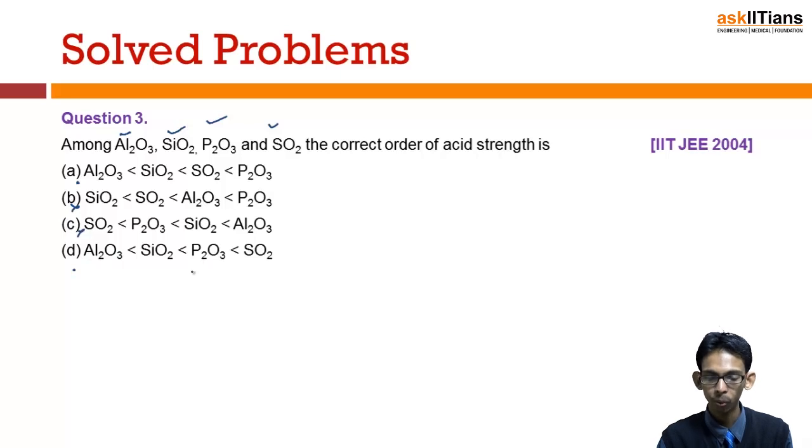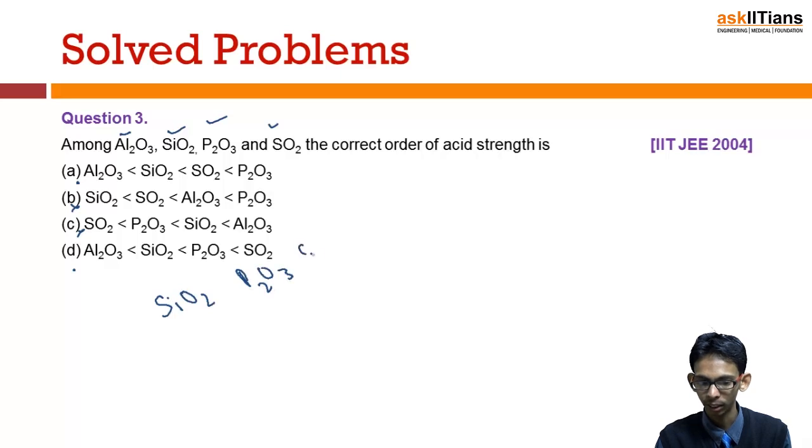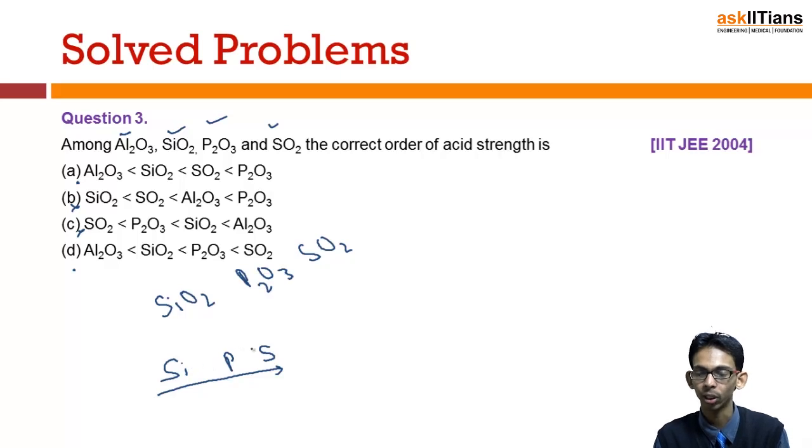B and C. Now we have to decide the order of acidity among these three oxides of sulfur, phosphorus and silicon. First of all, we know how these three elements, silicon, phosphorus and sulfur, are arranged in the periodic table. These three are members of the same period and they are arranged in this order. We know that along the period, non-metallic character increases.